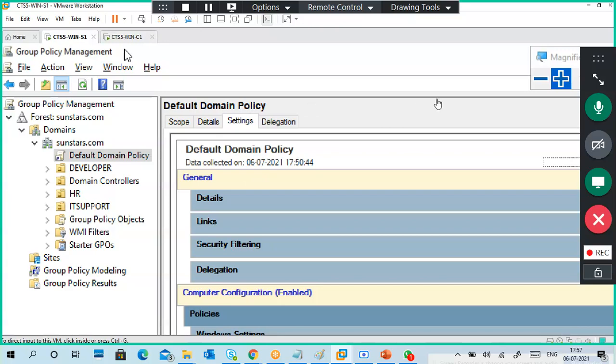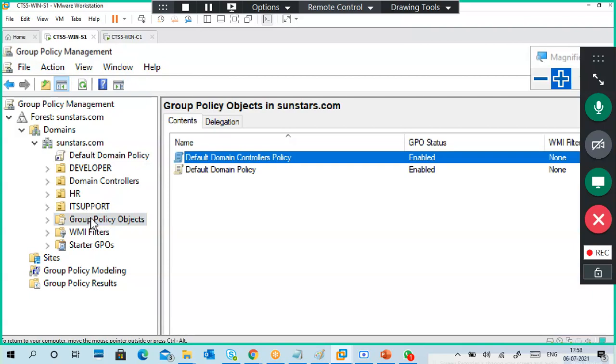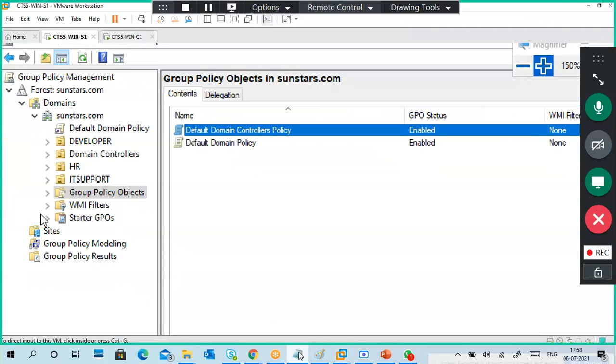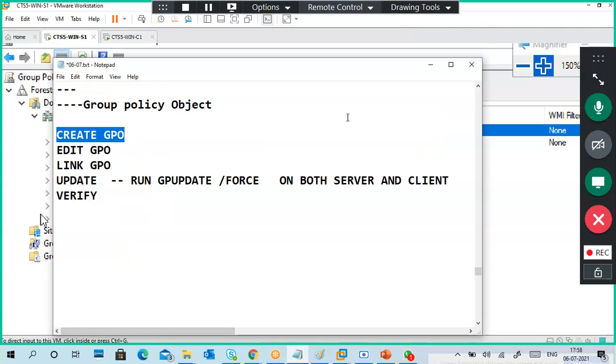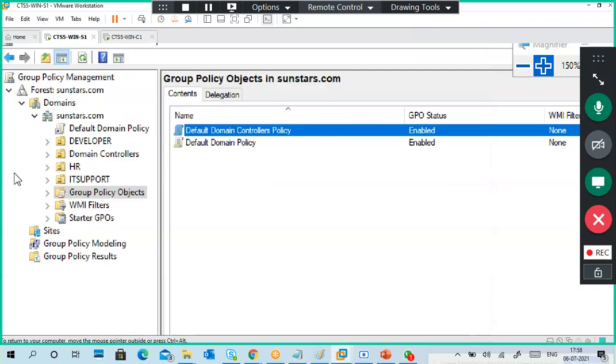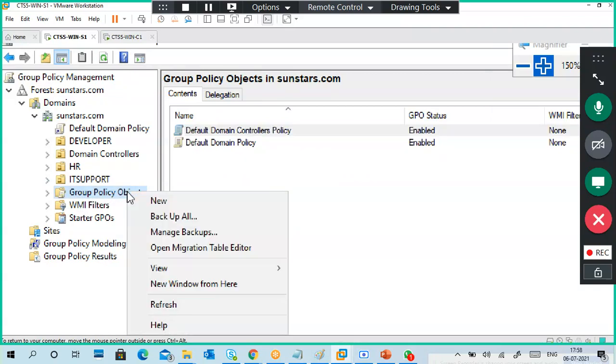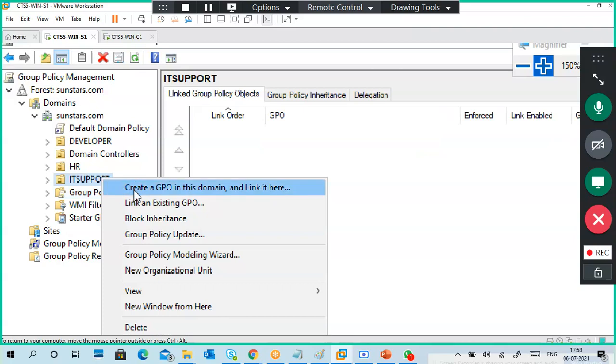Look here, group policy objects. What is the first step? To create a group policy. On group policy objects, right click, new. For example, you can create a group policy directly under IT support, in this domain, and link it there.